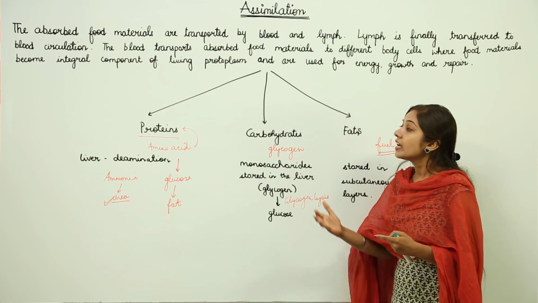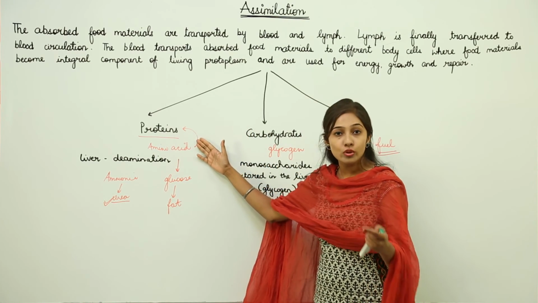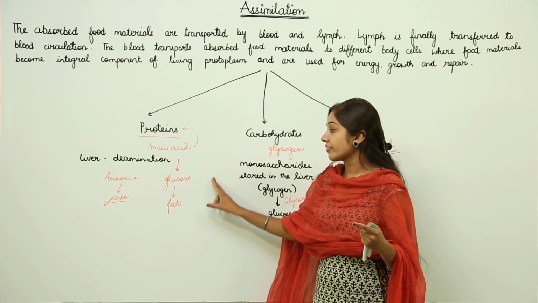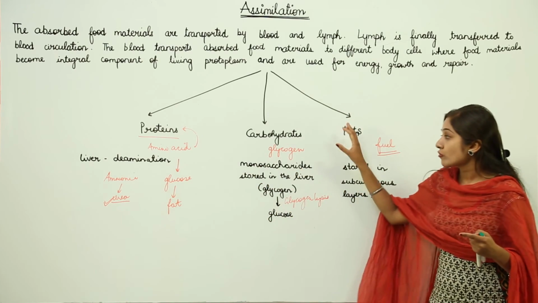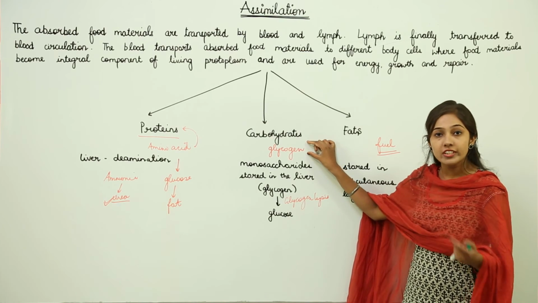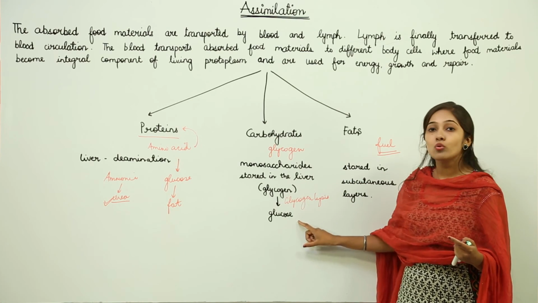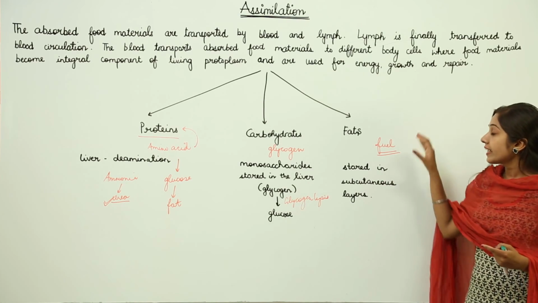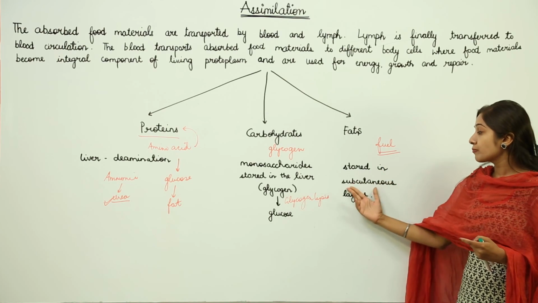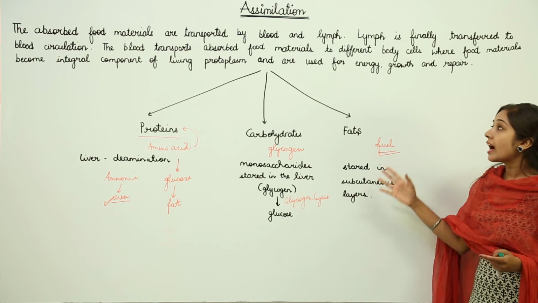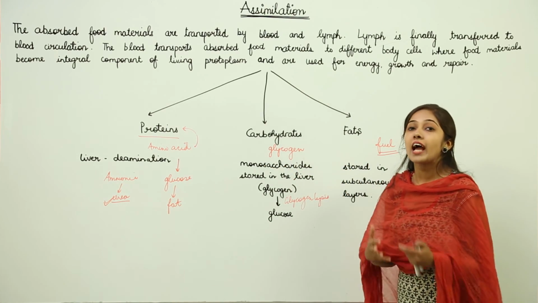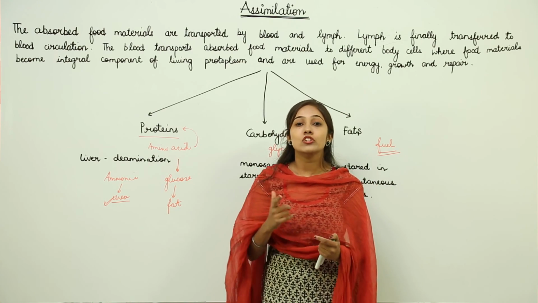So in the case of proteins, there is no storage of proteins. The excess of amino acids is converted into glucose and then into fat, and then stored. In the case of carbohydrates, when energy is needed, glycogen, which is the stored form of carbohydrate in the liver, is converted into glucose for instant energy to the body cells. Then fats are the main storehouse of energy, stored in the subcutaneous layers of your body. So this is how assimilation takes place when these nutrients are used for energy, growth and repair of your body cells. I hope the assimilation process is clear to you.